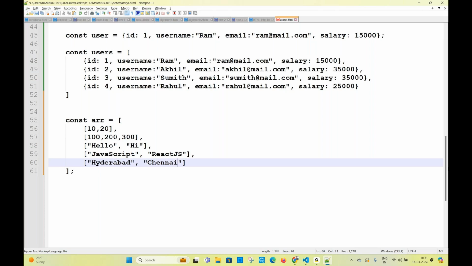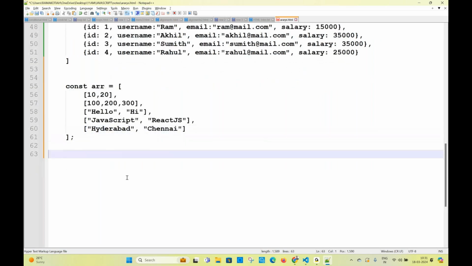That's right. Let's go for some examples. The same examples we'll keep in a file and let us run the file. Next side heading: how can we access the array values? Side heading and leave it.